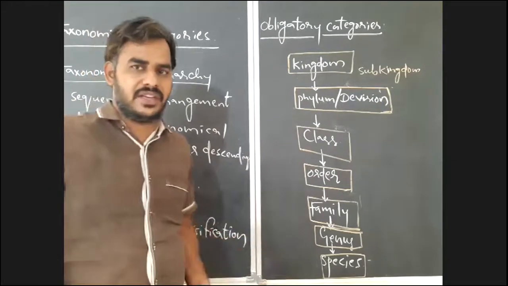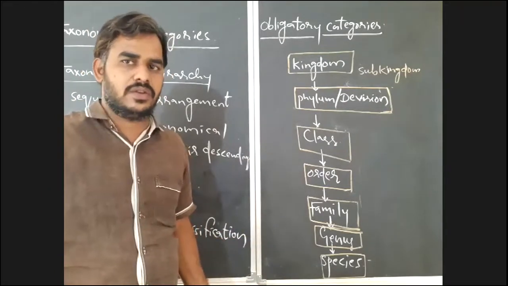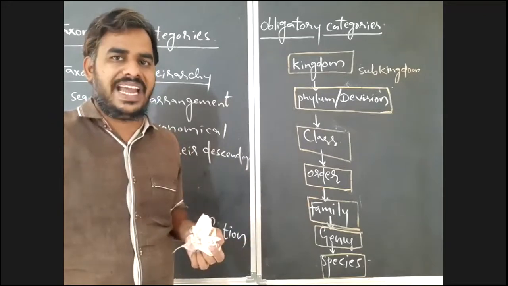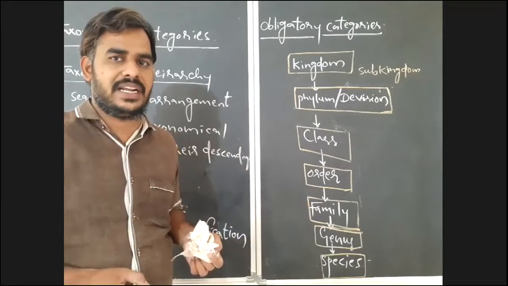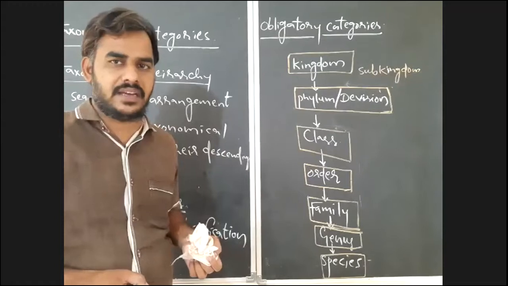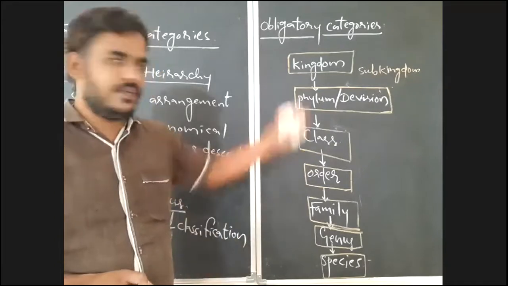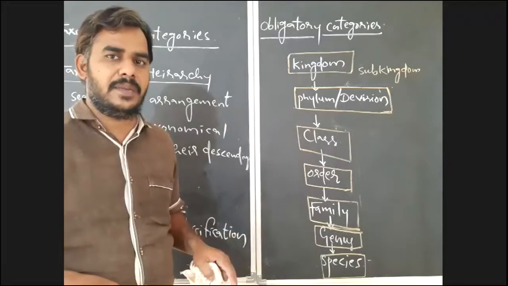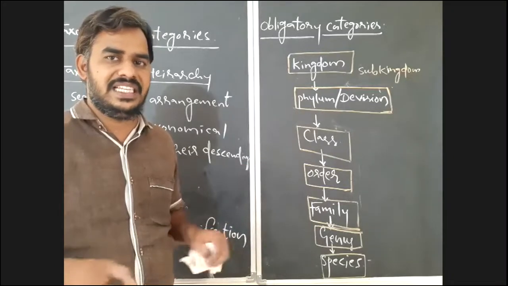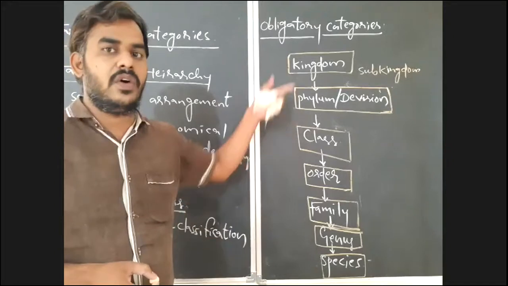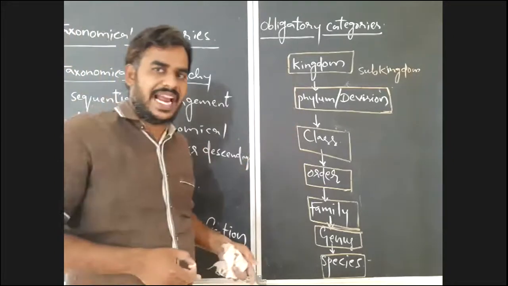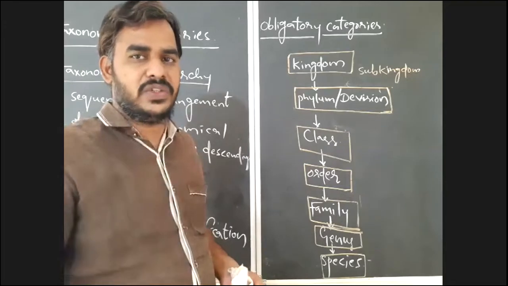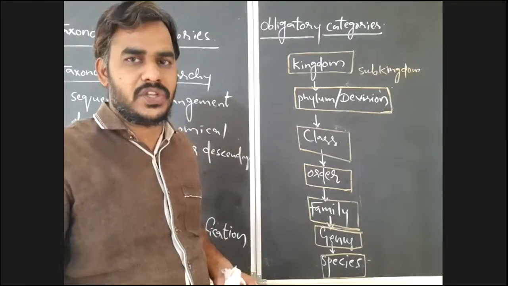But along with this, you may use some more intermediate categories to exactly find out the systematic position or taxonomical position of an organism. With only the obligatory ones, you may not be able to identify the taxonomical position of an organism easily. But if you use some more intermediate categories, you can easily notice it.